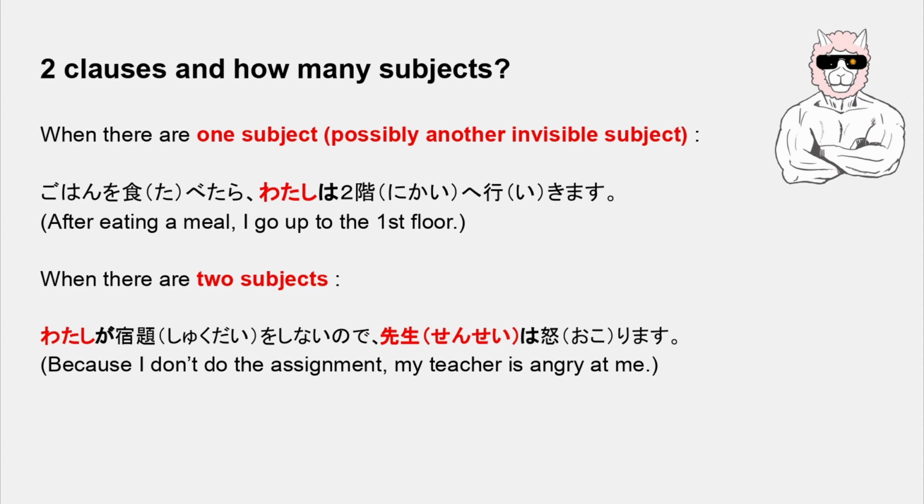When there are two clauses, the subject situation is like this: two clauses with one visible subject, and two clauses with two visible subjects. I say visible because it can have an invisible subject when there is only one visible subject. There's a video on this topic, so watch that after this lesson. What concerns us today is the second one, when there are two clauses and two subjects.